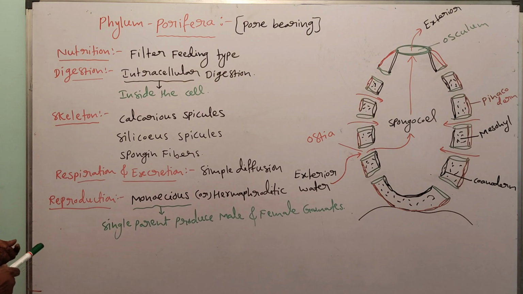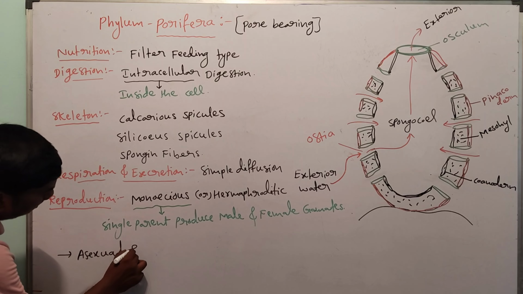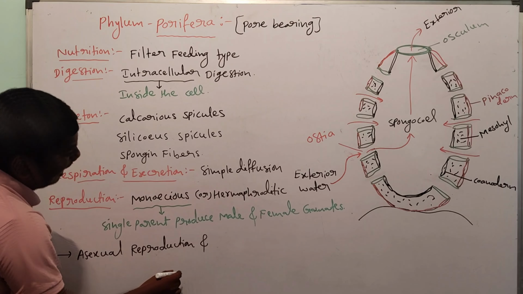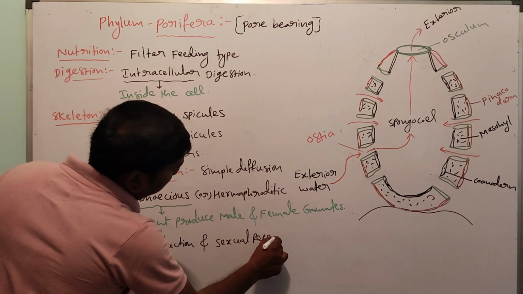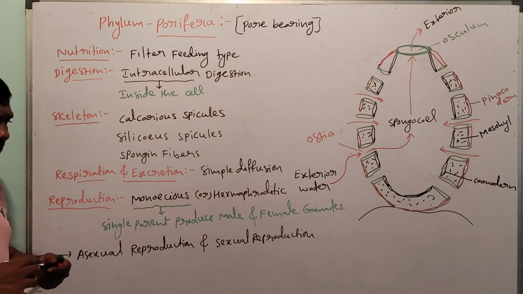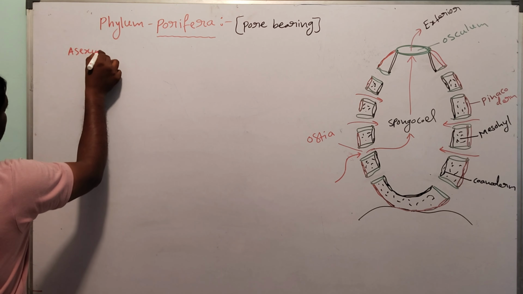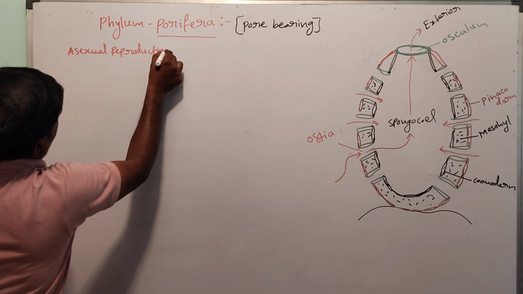Next one, reproduction. In this one, two types of reproduction are present: sexual reproduction and asexual reproduction.